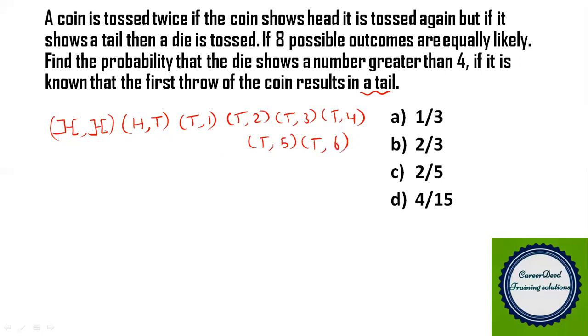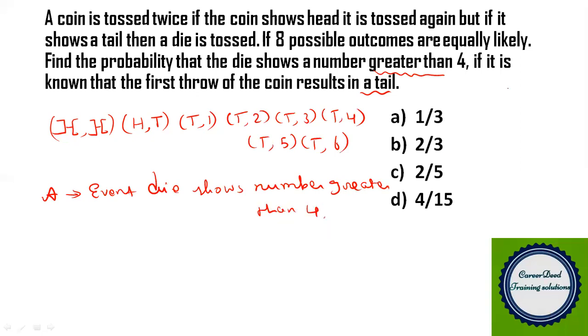But our question is to find the probability that the die shows a number greater than 4. So what exactly do you need? You need the events. Let A be the event that the die shows a number greater than 4, if it is known that the first throw of a coin results in tail.